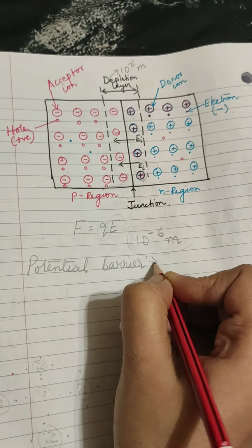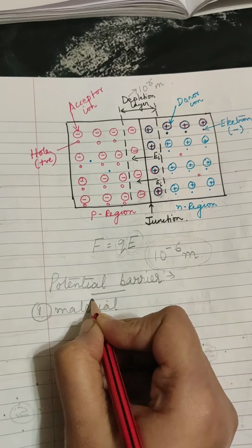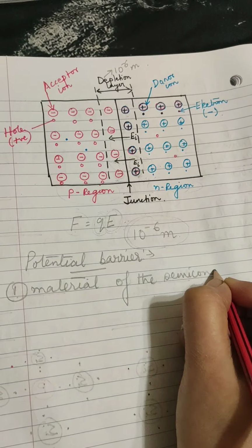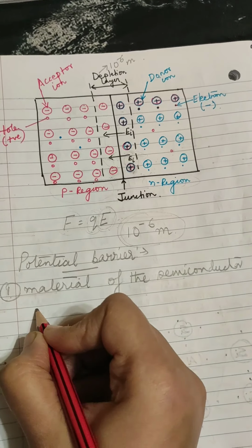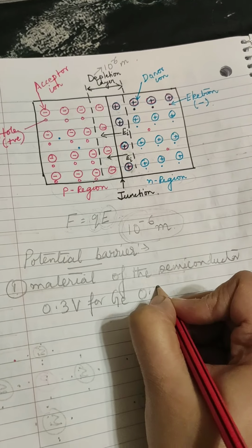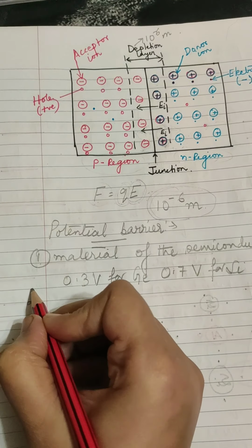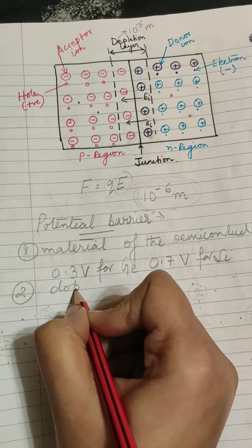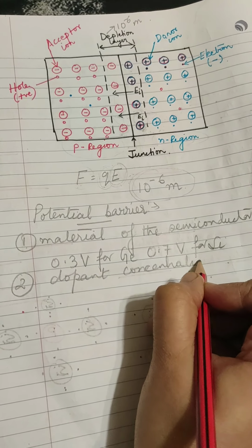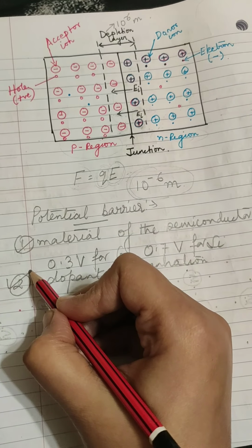Now this potential barrier depends upon the material of the PN junction diode, the material of the semiconductor. It is 0.3 volt for germanium and 0.7 volt for silicon. It also depends upon the dopant concentration. Dopant concentration means how much impurity you are adding.